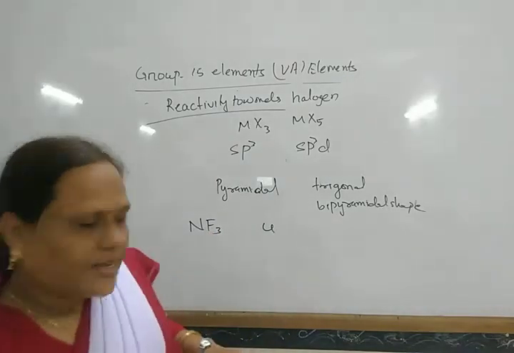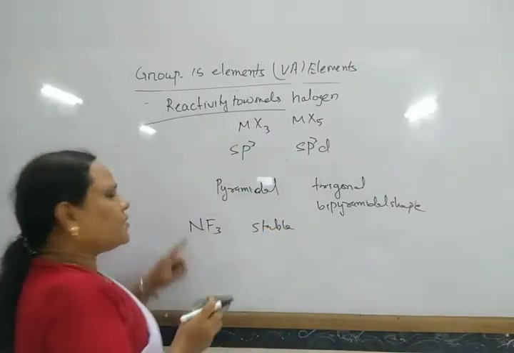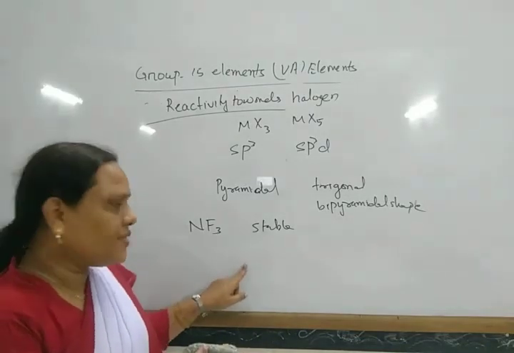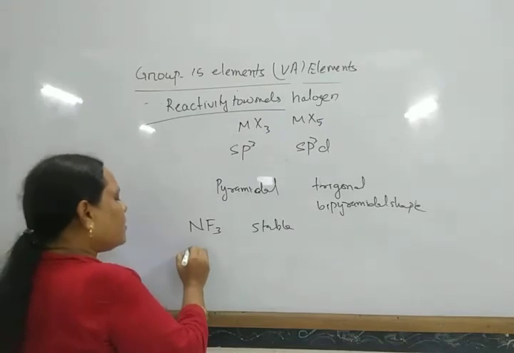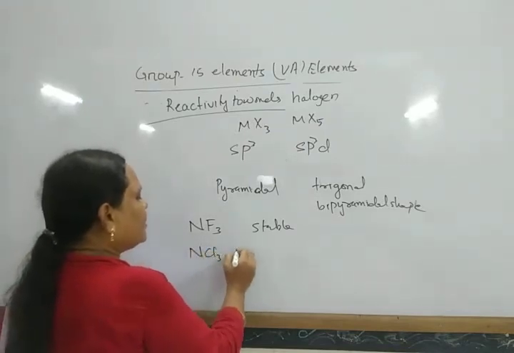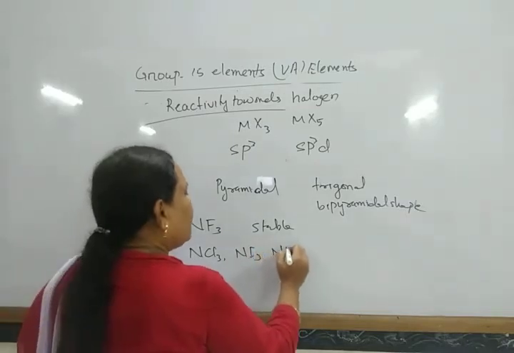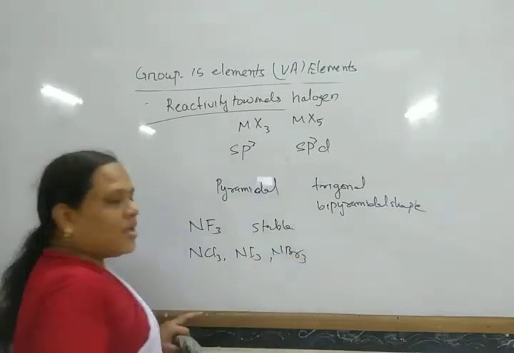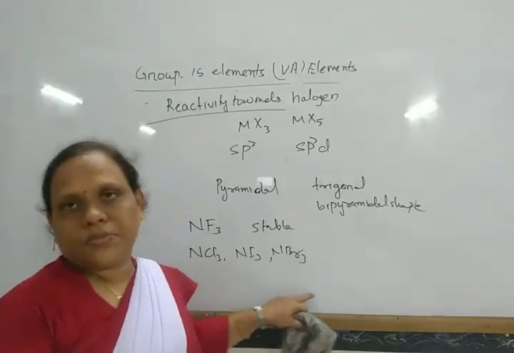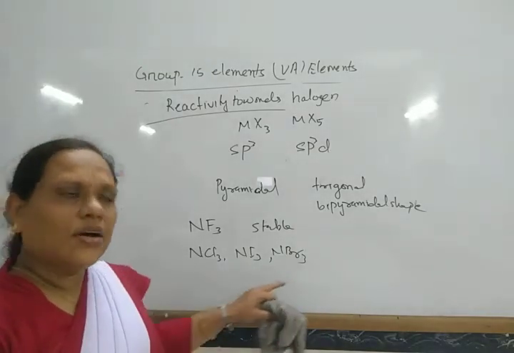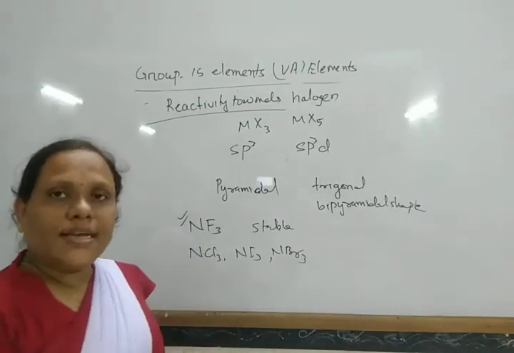Among all the halides of nitrogen, nitrogen fluoride is stable, while all the others, that is NCl3, NI3, NBr3, are least stable. They undergo decomposition or explosion to form nitrogen and other compounds. The only stable compound is NF3.